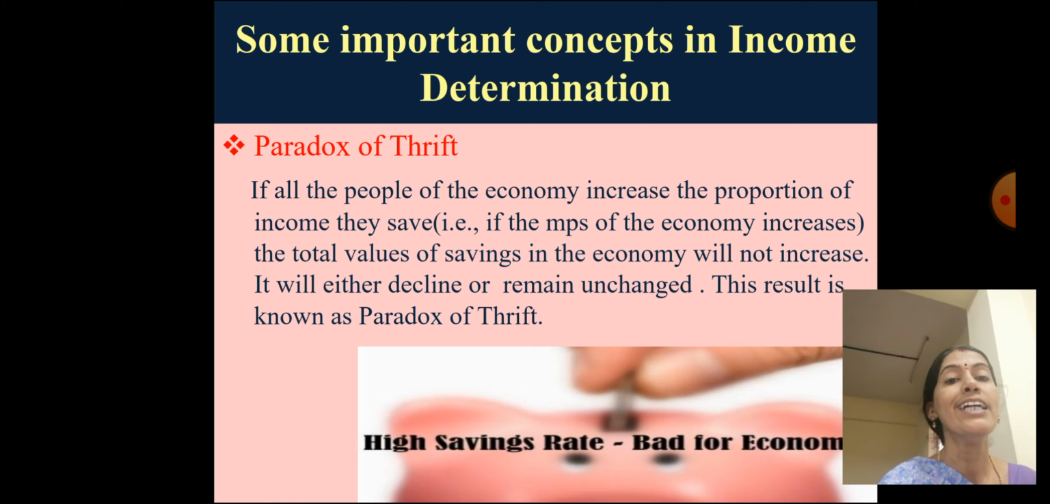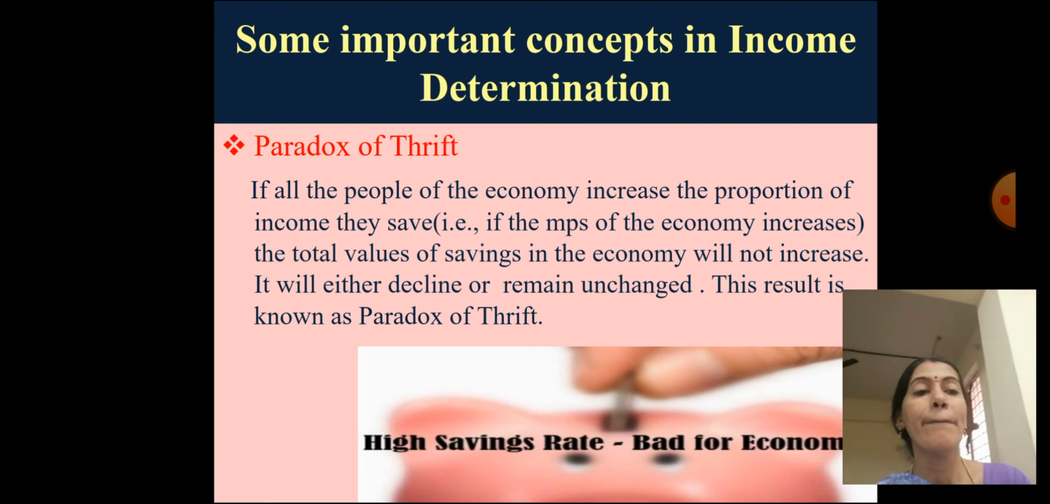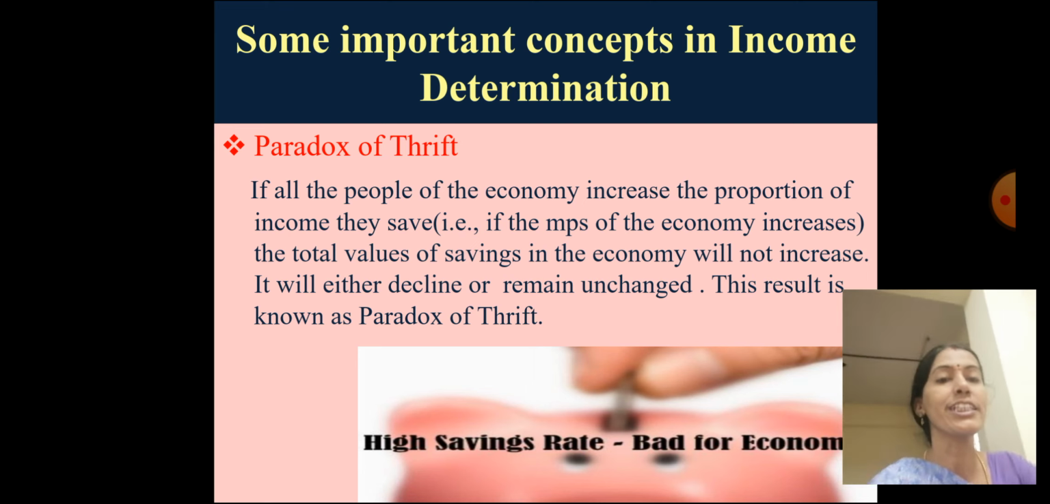I repeat again, if all the people of the economy increase the proportion of income they save, if the MPS of the economy increases, MPS which means marginal propensity to save, which means the rate at which savings increase as income increases, the total value of savings in the economy will not increase. It will either decline or remain unchanged. This result is known as the paradox of thrift. Hope you understand the concept.